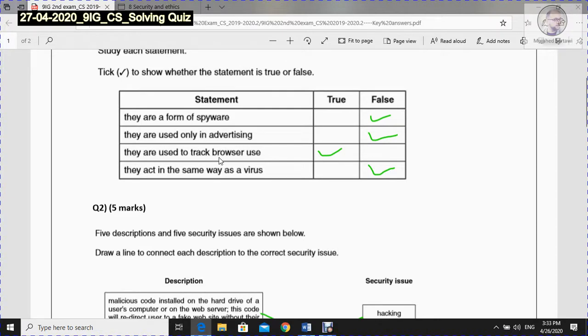They are used to track browser use. Yes, that's right. So this is correct because it registers all the websites that the user entered and collect the preferences of the user. The last one, they act in the same way as a virus. Of course not, because they are not viruses. They are not viruses and they are not spywares.